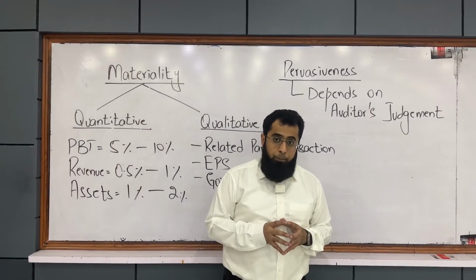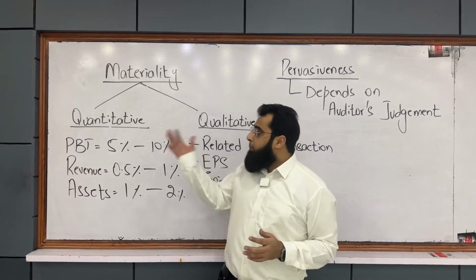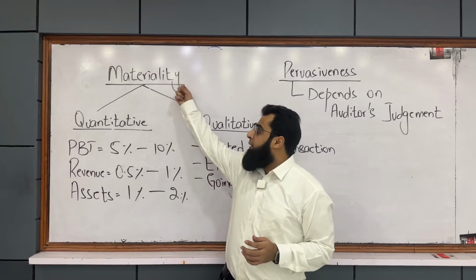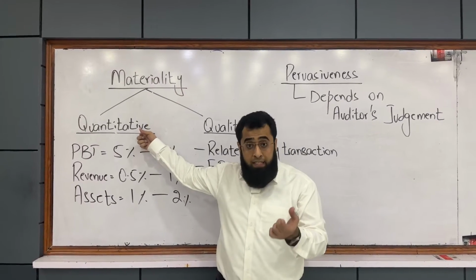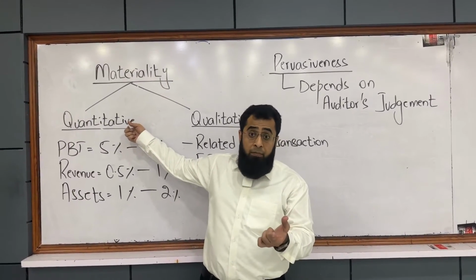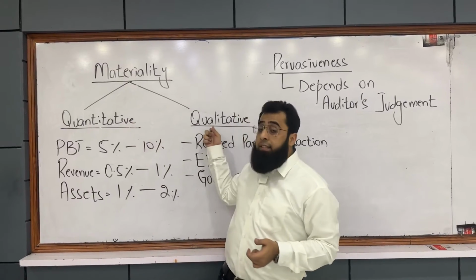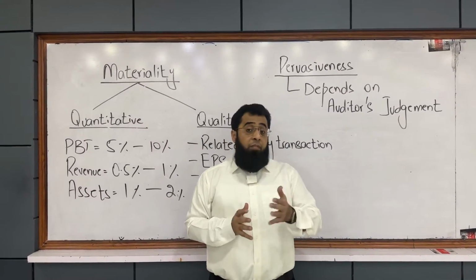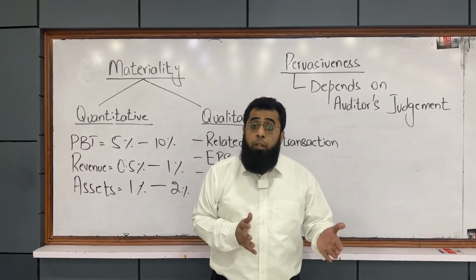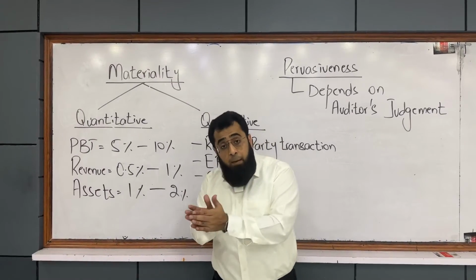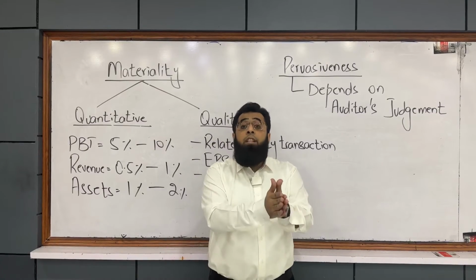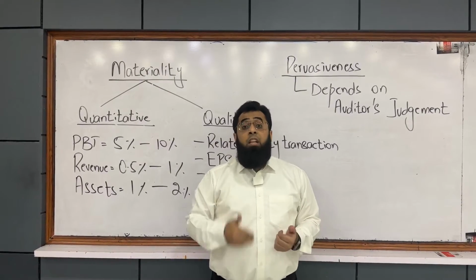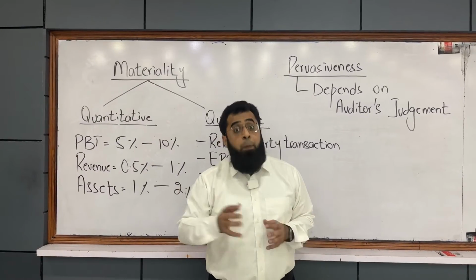So, as per the auditing standard, a transaction can be material due to its amount, which is quantitative materiality, or due to its nature, which is qualitative materiality. And if a misstatement becomes material to the FS, the auditor takes its impact on his audit opinion. It may lead to a qualified audit opinion.